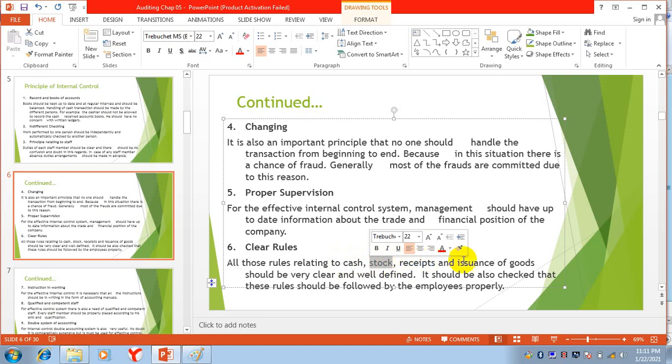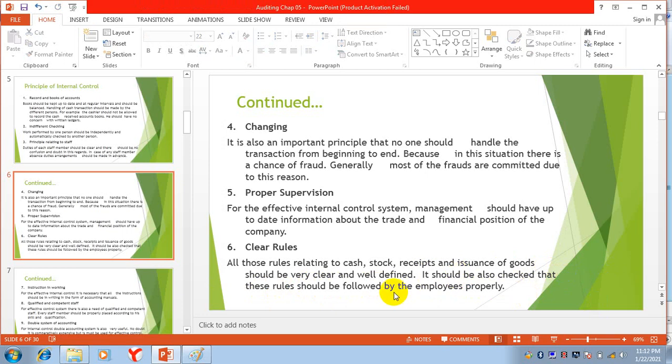So for each and everything, for payment of cash, for receipt of cash, for purchase of stock, for receipt and issuance of goods, there should be very clear and well defined rules. It should also be checked that these rules are followed by the employees properly. We will check whether employees are following these rules or not, and for this purpose, the internal auditor is responsible.